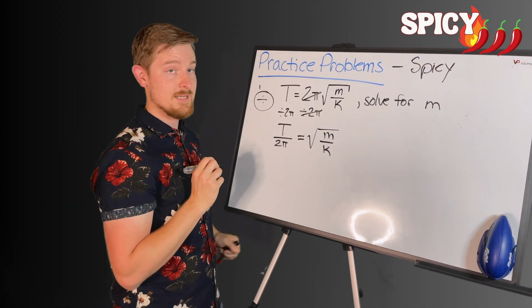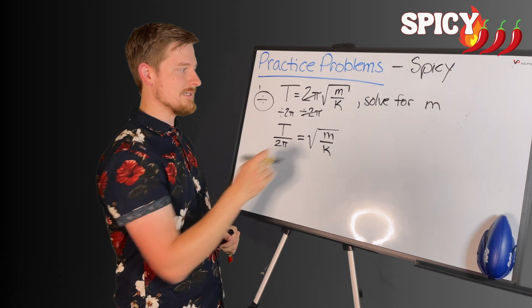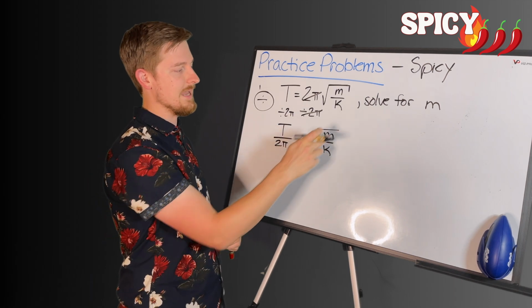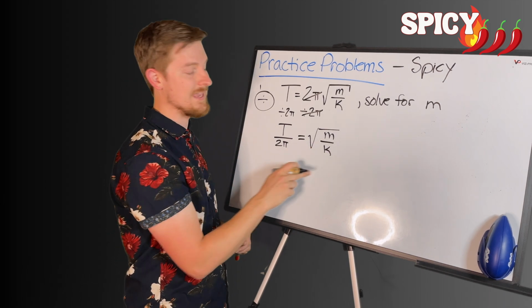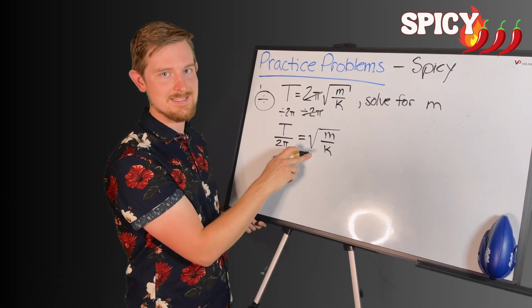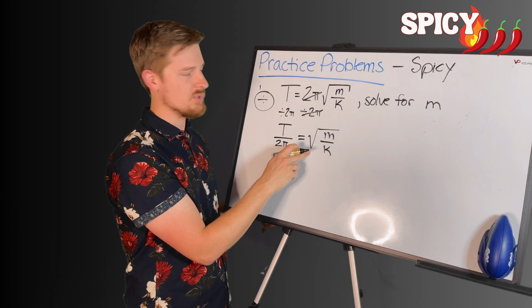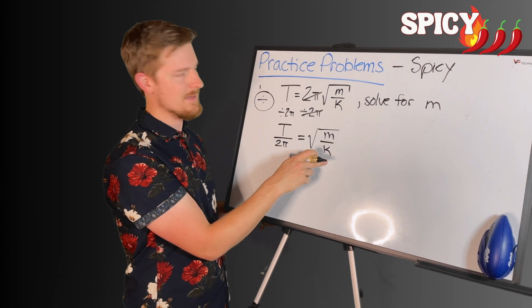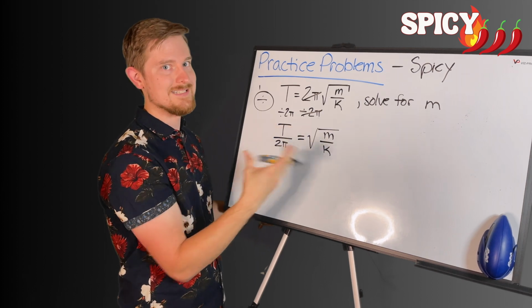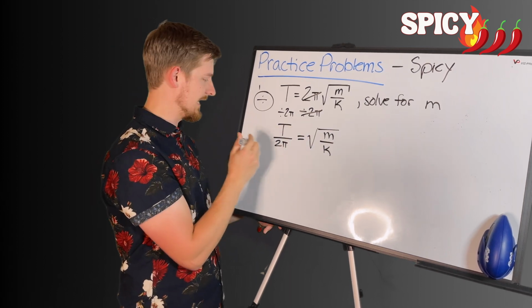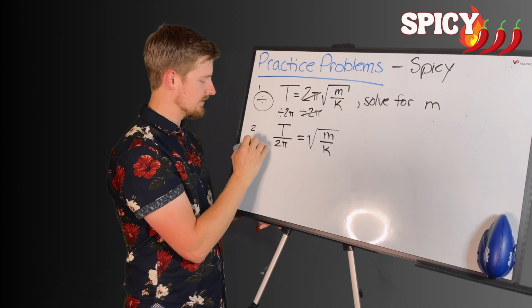Step 1 is done. Step 2 is we need to deal with the thing that's affecting m and k, and that's the square root. So it would be a mistake for us to try to move k first, because k is inside this square root, which means the square root is actually working on k right now. And that's a problem because before we can move k, it's got some baggage attached to it. Let's get rid of the square root second, and that's going to help us get to our next step.